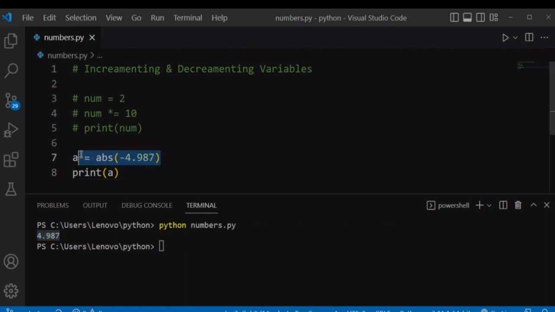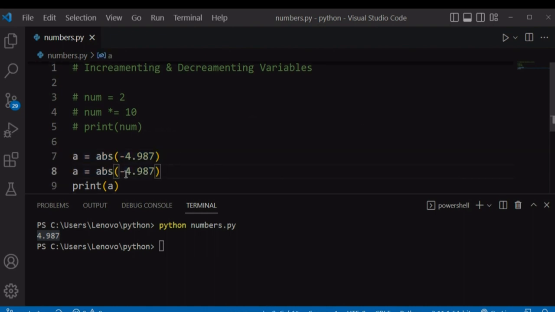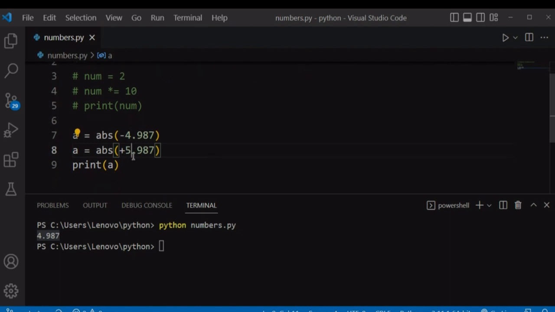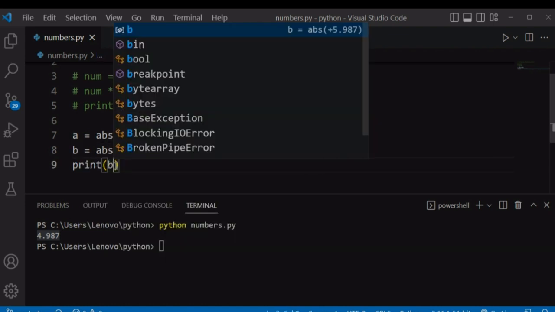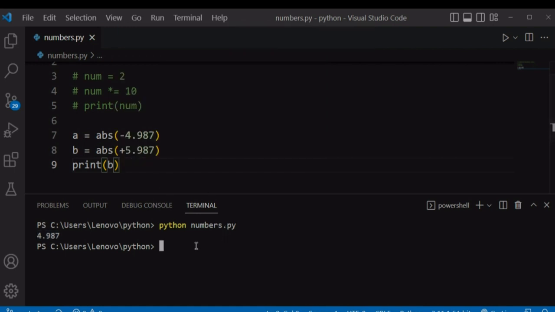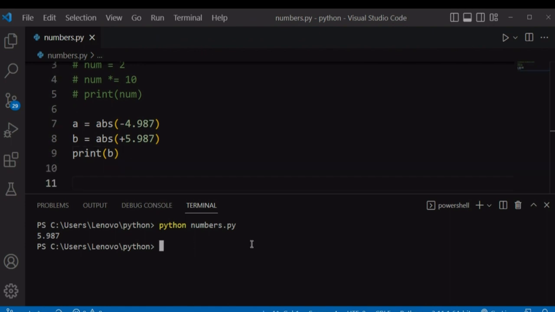If, let's say, you also have a positive value, plus 5.987, it will also remove this positive sign and return the number. Let's store this in a variable v, print out this v variable. If we run our file again, it also returns the number without the positive sign, and that's the function of this ABS method. It removes the negative or the positive sign from the number and returns the number.